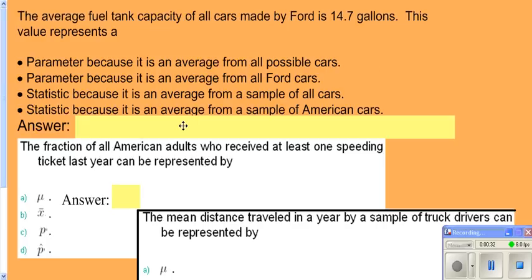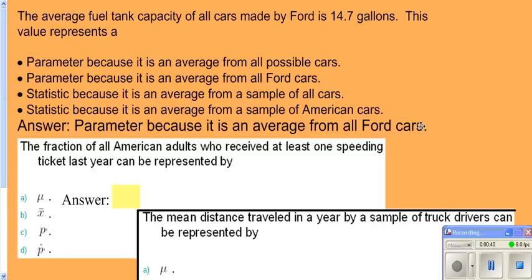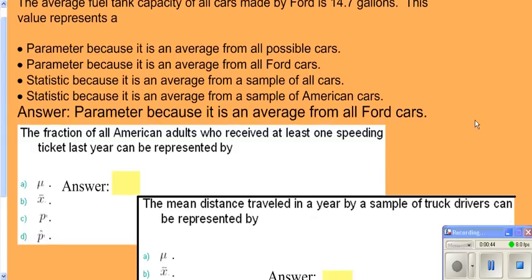So as we look through this one here, we're wondering if our number of 14.7 is a parameter or a statistic. In this case, it's a parameter because you're referring to all Ford cars.